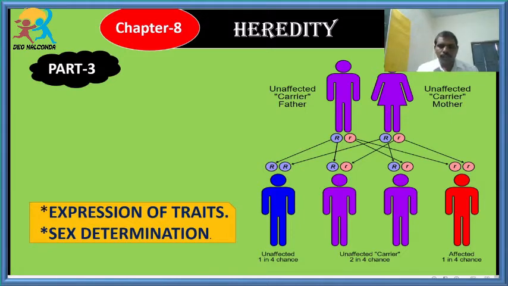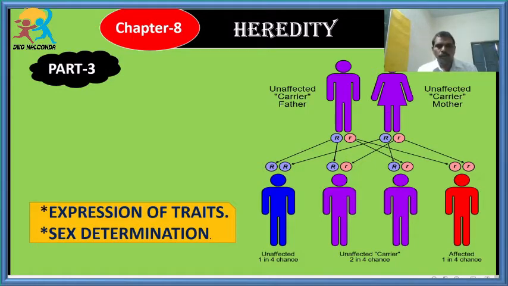Students, as part of our heredity chapter, we have discussed part 1 and part 2. Today, we are going to discuss part 3, that is about expression of traits and sex determination. Students, in the previous session, what have they discussed?